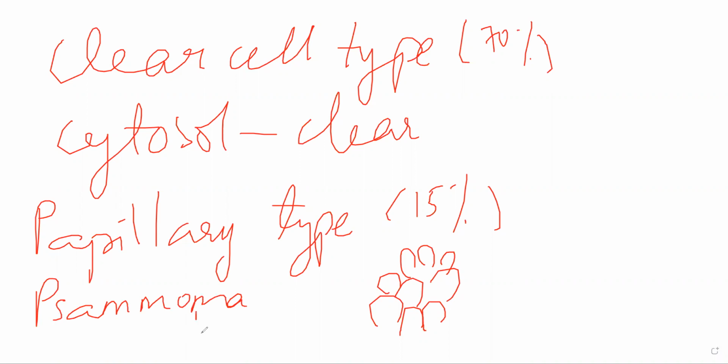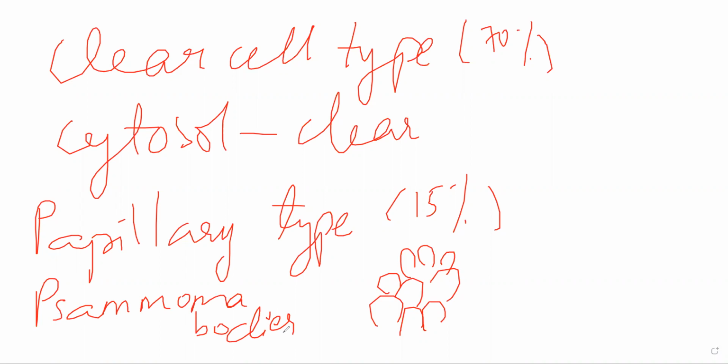In the papillary type of tumor, certain cells have become laminated and calcified. They will be harder. Those structures are called psammoma bodies, characteristic of papillary type of renal carcinoma.